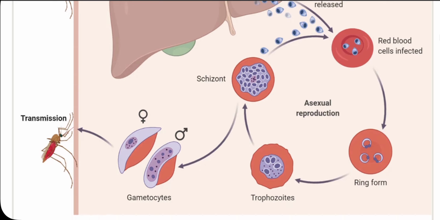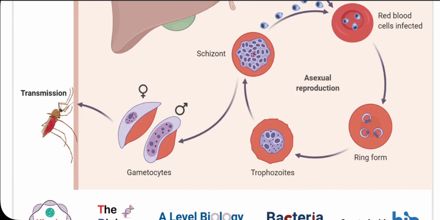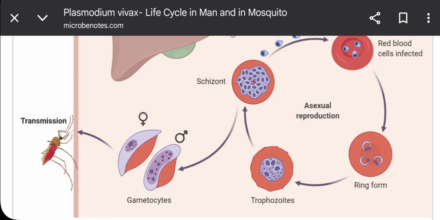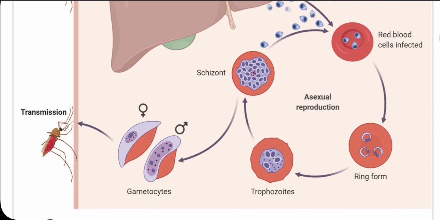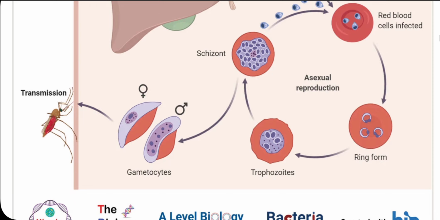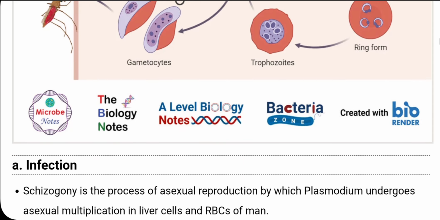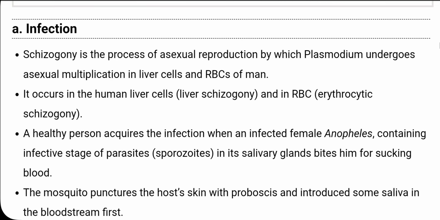Then asexual reproduction takes place here. Then the ring formation takes place. Then the trophozoite is formed. Then the schizont is formed. Then gametocytes form, and when the female Anopheles mosquito bites the infected human, it gets transmitted to the mosquito's body. So here you can see the infection.